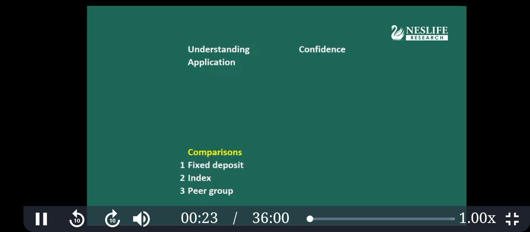Today we are going to discuss a few more points about mutual funds, and it will be useful for understanding as well as application. In the era of AI, everything can be done within a fraction of a second. Even if you ask to find a mutual fund analysis, it can be done very easily, but that will not give you a clear understanding. And the importance of understanding is the confidence.